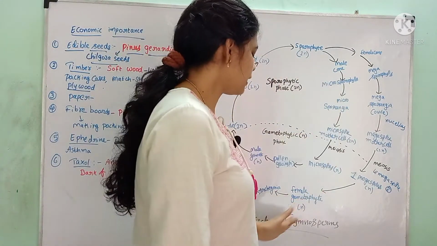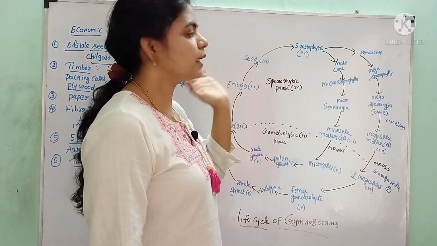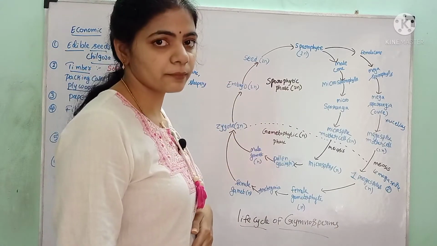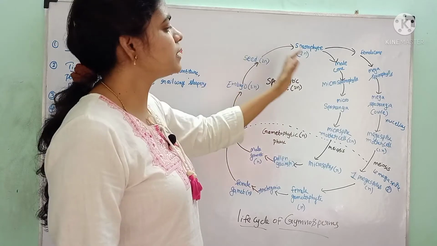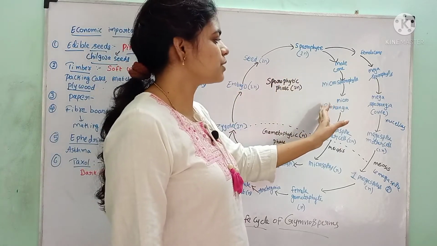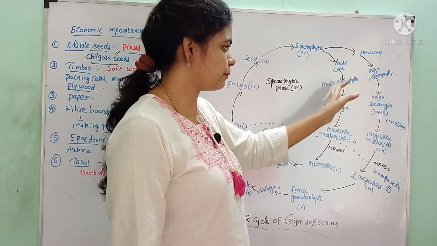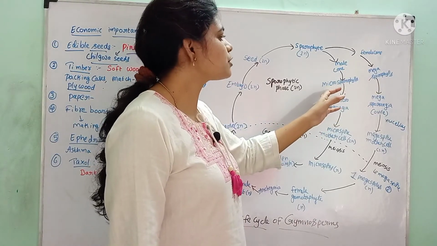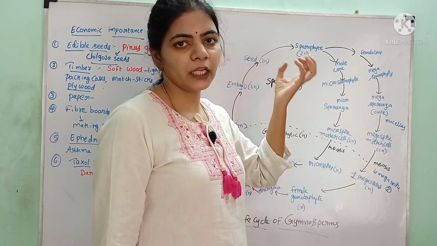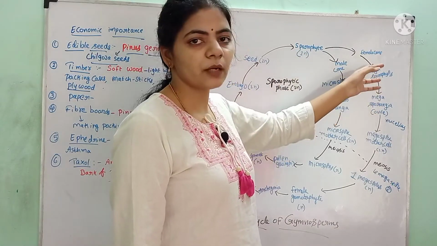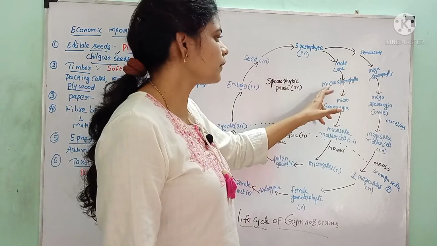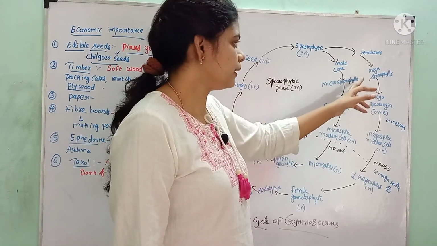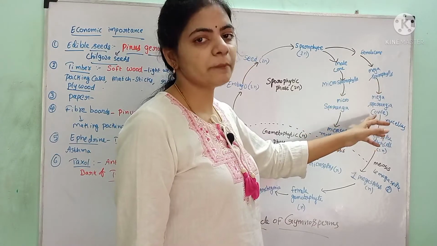If you see the life cycle of the gymnosperms, we know that sporophylls are present. The sporophylls are microsporophylls and megasporophylls. The microsporophylls form the male cone and the megasporophylls form the female cone. The microsporophylls contain microsporangia and the megasporophylls contain megasporangia.